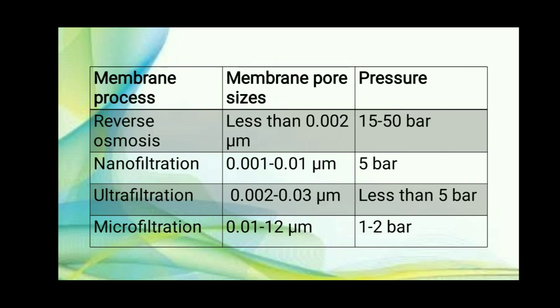Ultrafiltration, the membrane pore size is 0.002 to 0.03 micrometer and the pressure required is less than 5 bar. Microfiltration, the pore size is 0.01 to 12 micrometer and pressure required is 1 to 2 bar.